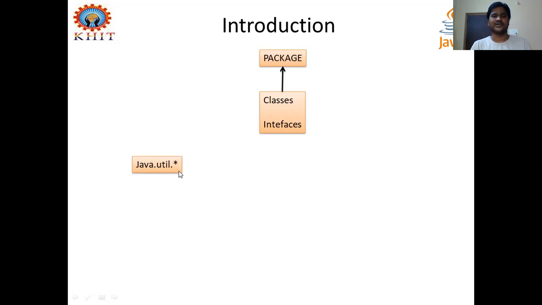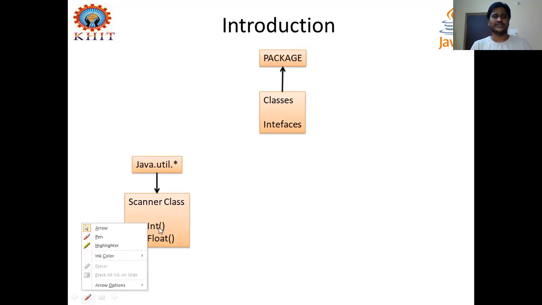Star means all the classes and interfaces defined in that package are imported. For example, here we use one class called Scanner. The java.util package has one predefined class, the Scanner class, and we use nextInt for reading an integer value from the keyboard and a float value. Without writing any code to read an integer value from the keyboard, we are reusing the code defined in the Scanner class by importing these classes from the packages, right?